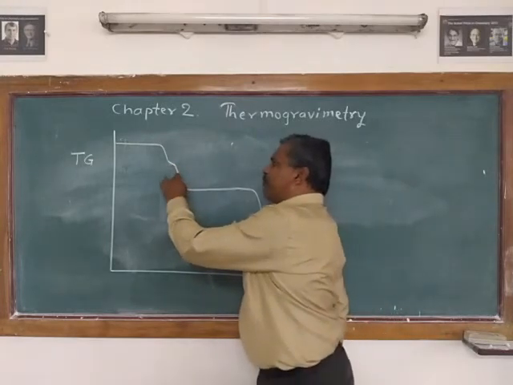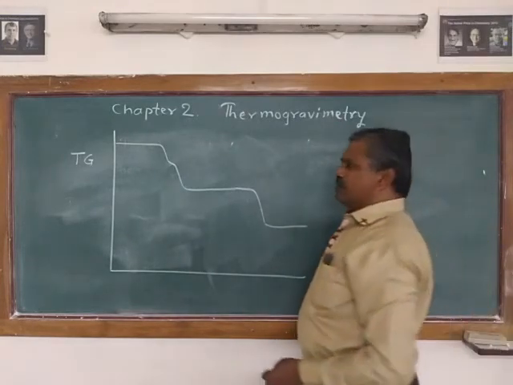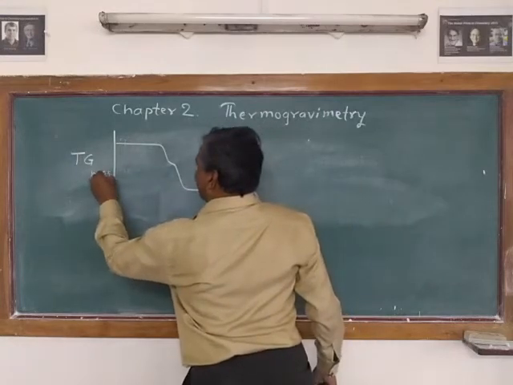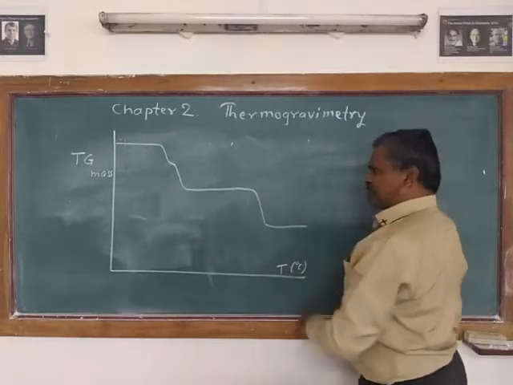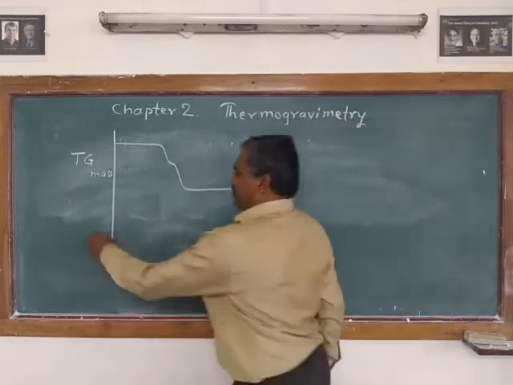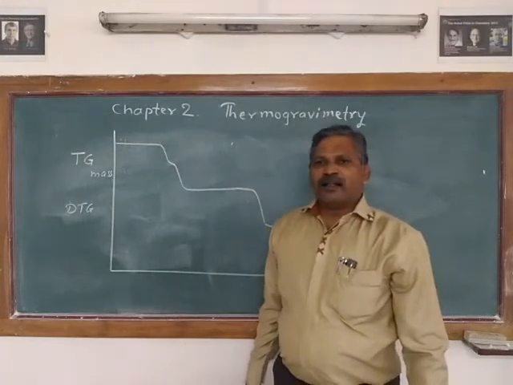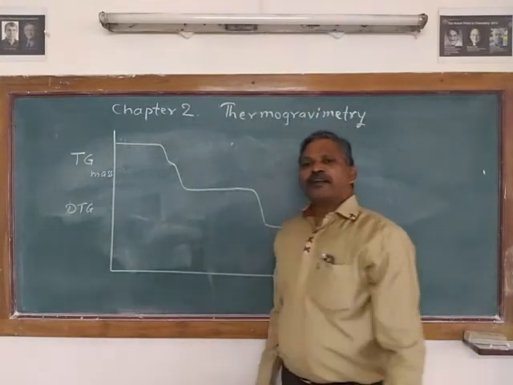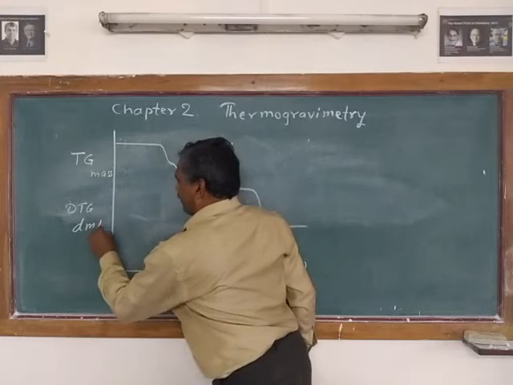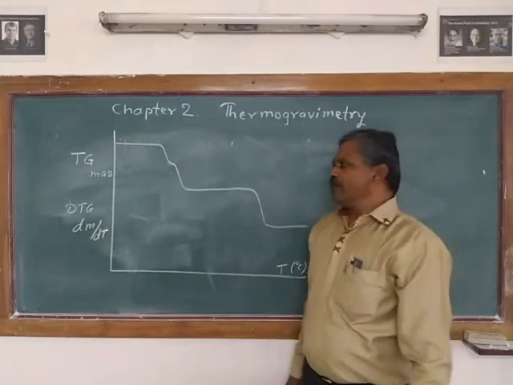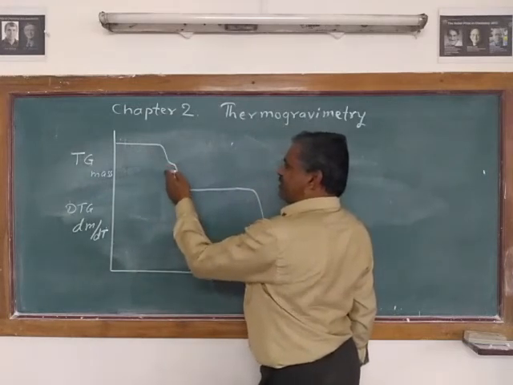These steps will be more elaborated by using the derivative thermogravimetric trace. In the TG curve, we use the mass of the sample as a function of temperature in degrees Celsius. But the TG curve is supplemented by the DTG curve, the derivative thermogravimetric trace. The DTG curve measures the rate of mass change with time, that is dm/dt. This DTG curve reveals the different steps which are not indicated in the TG curve.